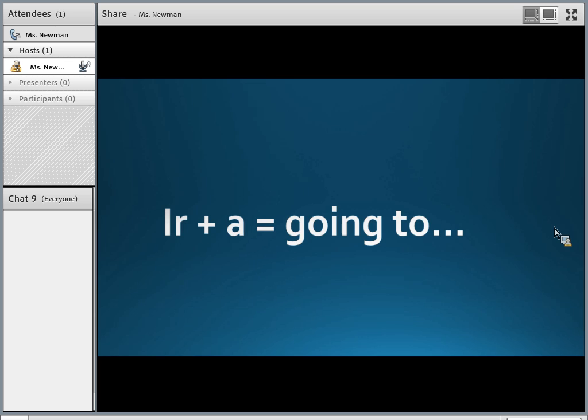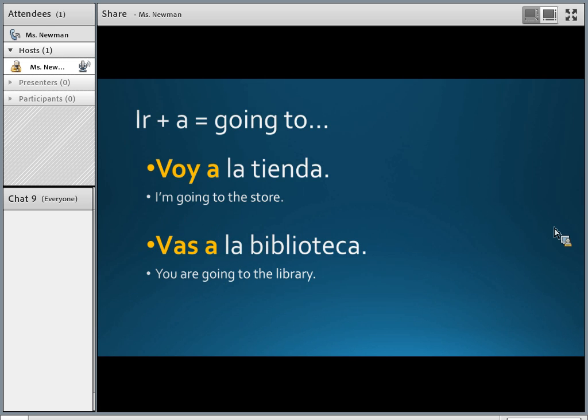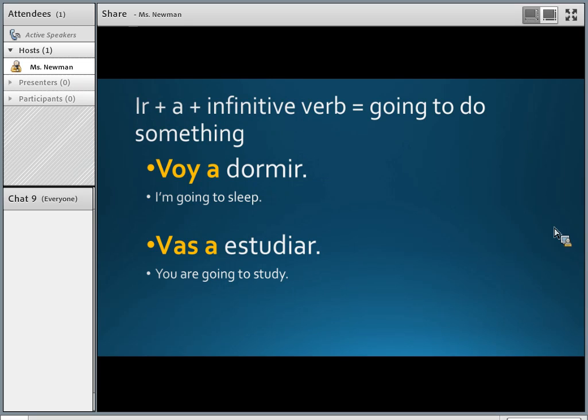Okay, this construction is exactly what you're going to need when you do your project. We're going to look at that in just a moment. So let's review. Ir plus a means going to. So to say you're going somewhere, right? Voy a, voy is I'm going, right? Voy a la tienda. Or vas a, you are going to the library. Okay, if you're going to do something, we're going to use an infinitive verb there. So we have voy a dormir. I'm going to sleep. Vas a estudiar. You are going to study.